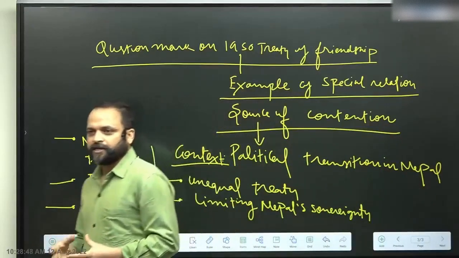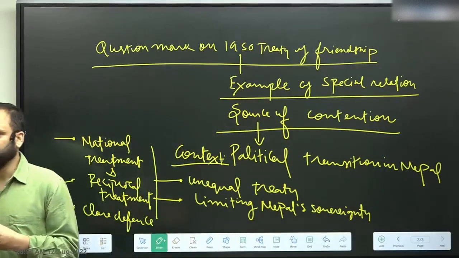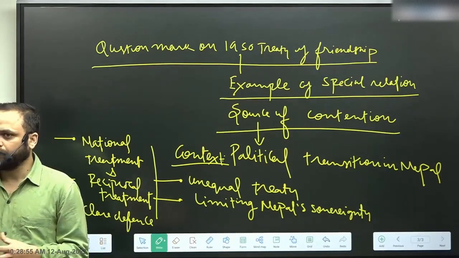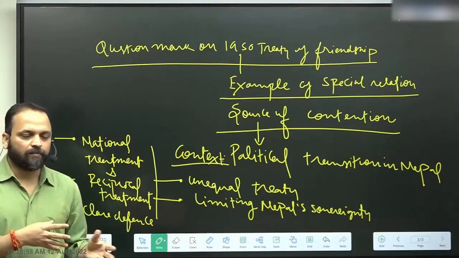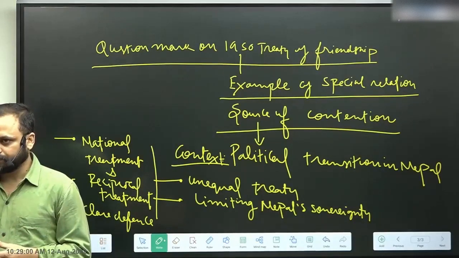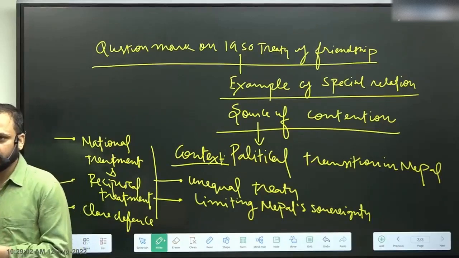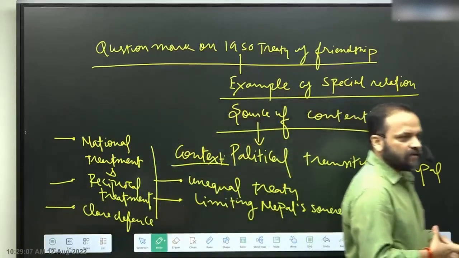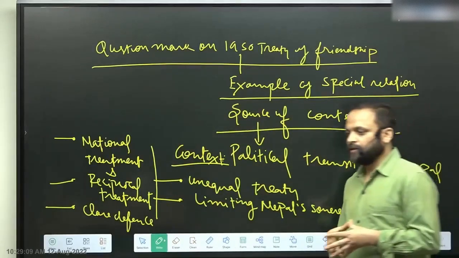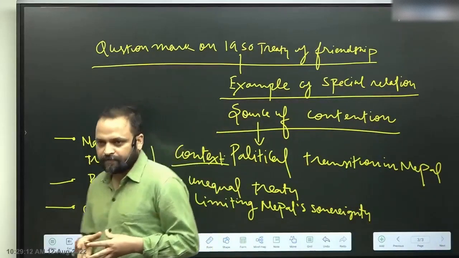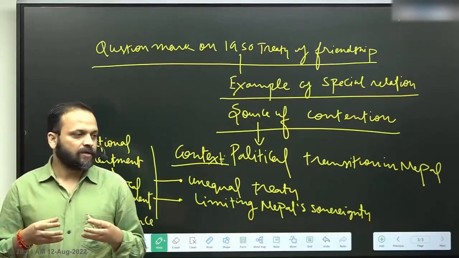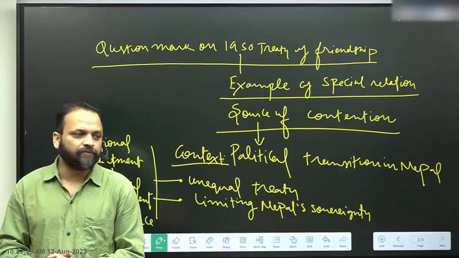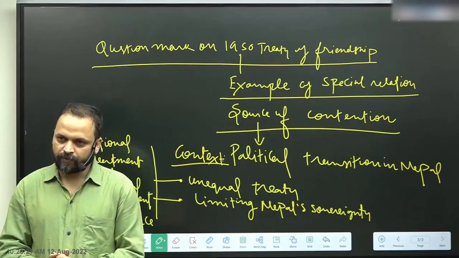Political and generational transition in Nepal. For example, from monarchy to a democracy. Most recently, the 2015 constitution making period was a period of friction in India-Nepal relations on the matters of perception.